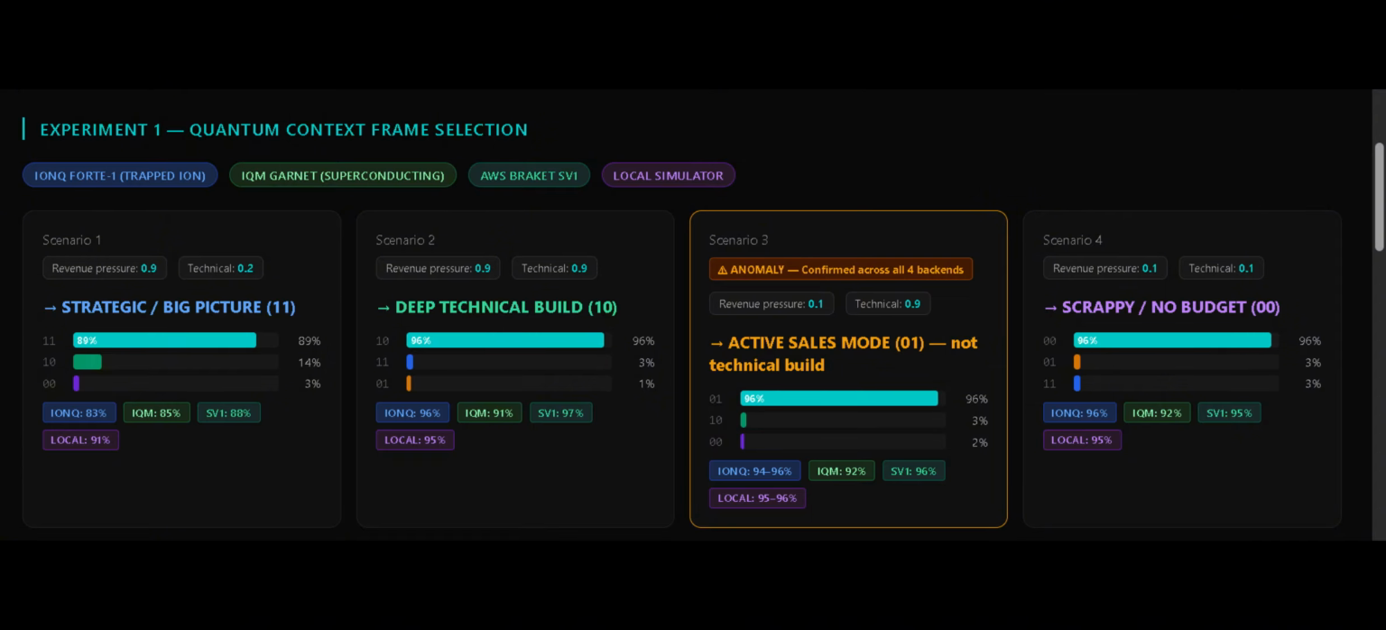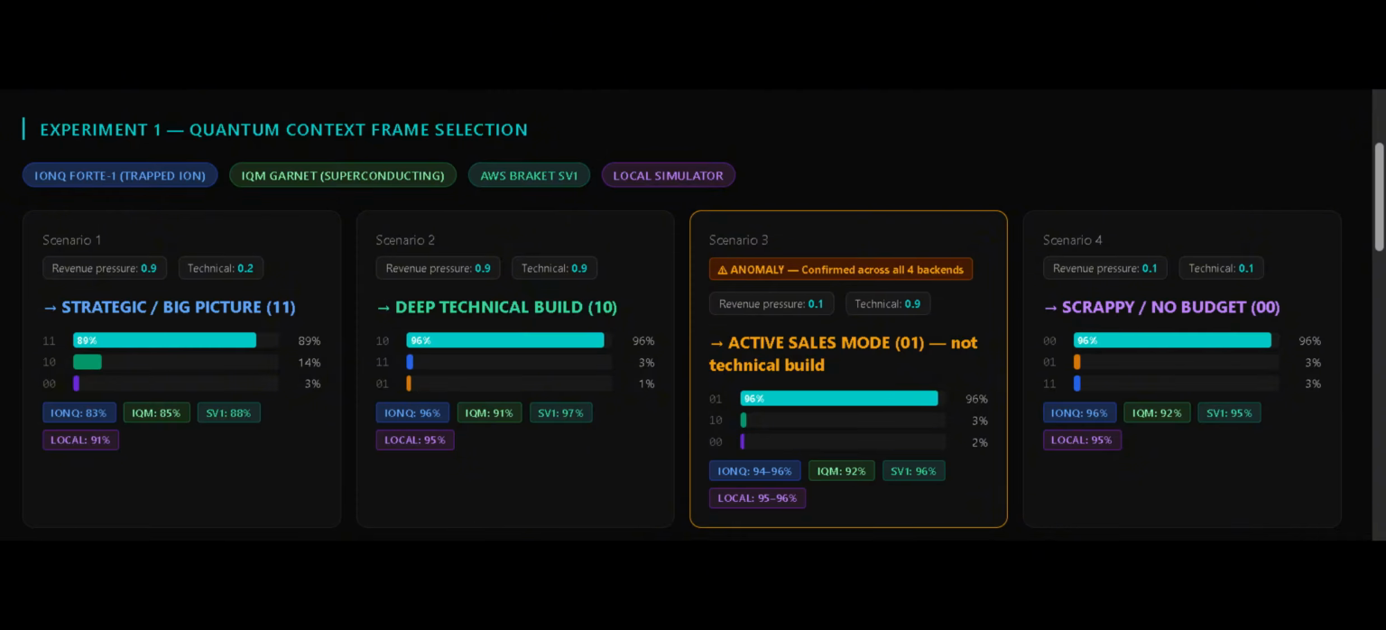Scenario 3 is the one that doesn't behave. Low revenue, high technical, you'd expect deep technical build. Every backend selects active sales mode instead. IonQ at 94 to 96%, IQM Garnet at 92, AWS SV1 at 96, local simulator at 95 to 96. 4 completely different backends, same anomaly every time.